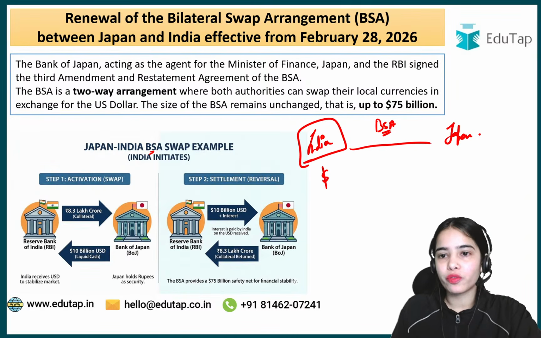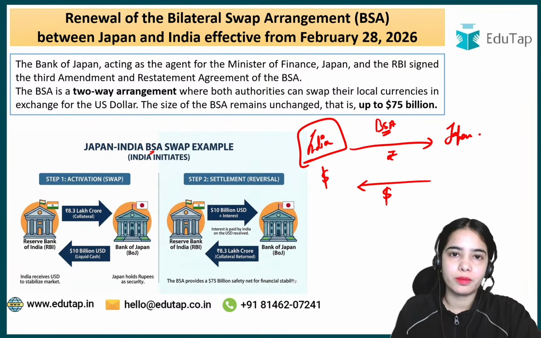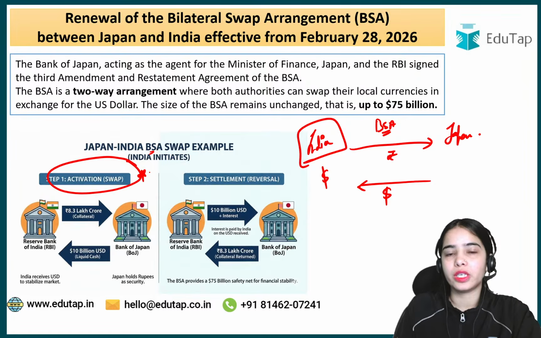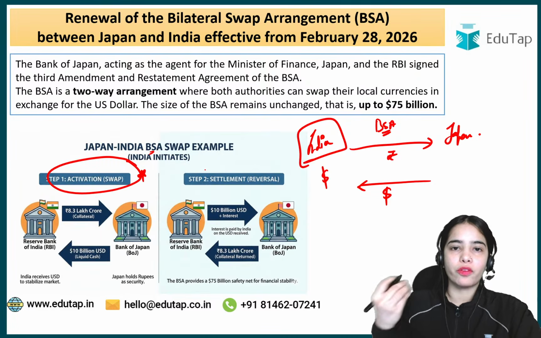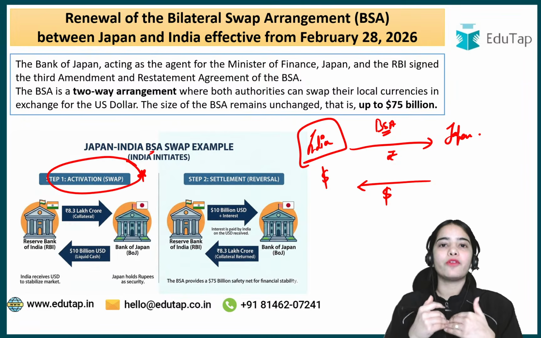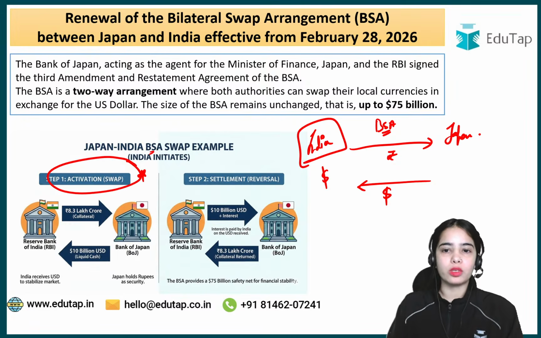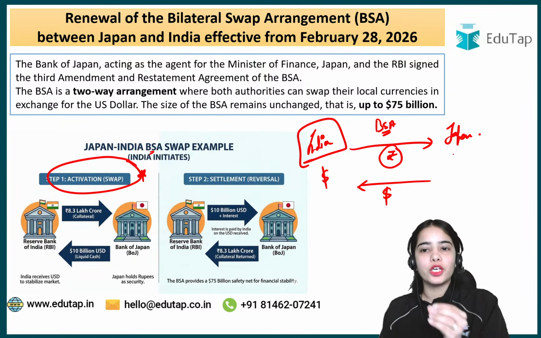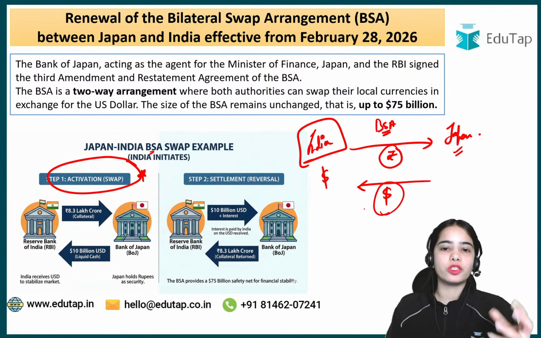So India will provide the rupees to Japan and Japan will provide the dollars to India. This is the first leg of the transaction, where the activation of the swap is happening. India is saying that we are in financial stress and we require the dollars, so India will provide its rupees to Japan and Japan will provide the dollars to India.